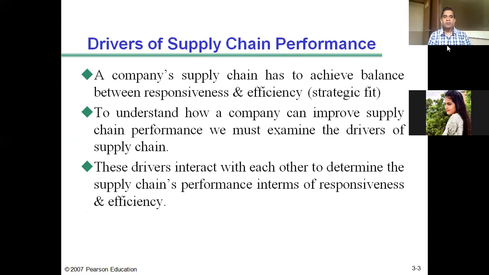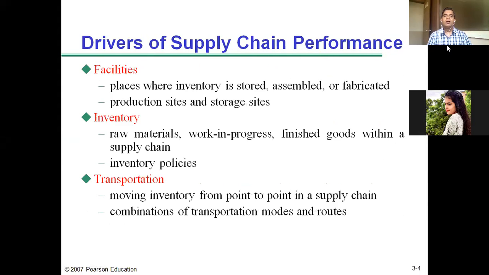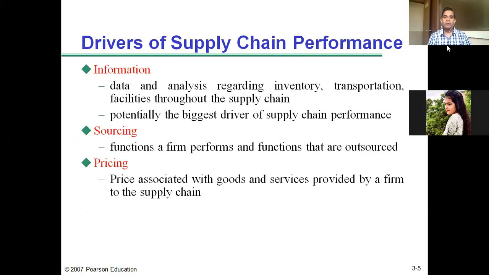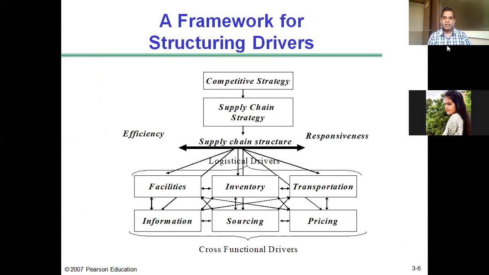Then we learned about the drivers of supply chain performance, and we made a beginning with understanding each type of driver: facilities, inventory, transportation, information, sourcing, and pricing. Facilities, inventory, and transportation are classified as logistical drivers, and information, sourcing, and pricing as cross-functional drivers.